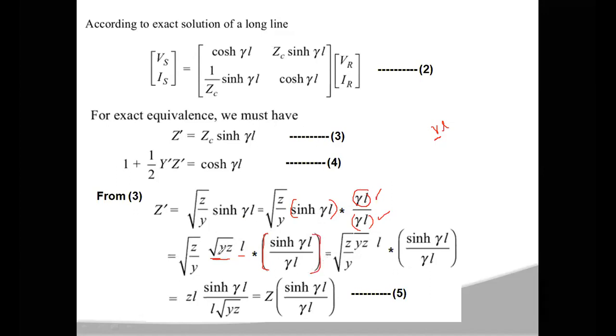Now if you write the first two in one single square root, you get the square root of small z by small y into yz. The y's get cancelled, and you get z squared under the root, so the value is small z only. Small z into L, and then sinh gamma L by gamma L. Sorry, in place of gamma they had written the square root of yz, but that is not required; you can simply write gamma L only.